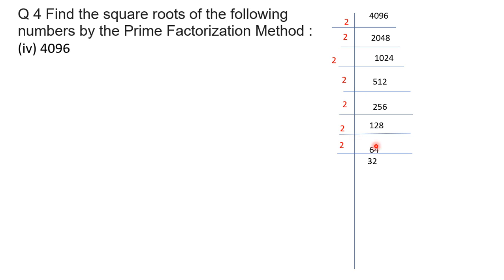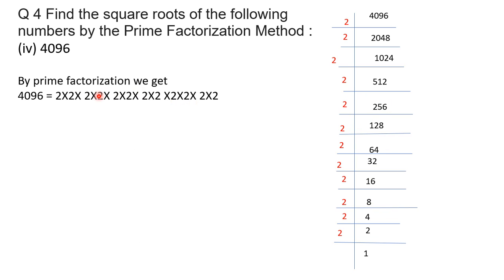Again this is divided by 2, and we get 2 threes are 6, 2 twos are 4, so 32. Again it is divisible by 2, so we divide by 2, and 2 ones are 2, 2 sixes are 12, 16 is the quotient. Then again it is divisible by 2, so 2 eights are 16, and again divisible by 2, so 2 fours are 8. Again we divide by 2, so 2 twos are 4, and the last 2 is divisible by 2, so 2 ones are 2. In this way we solve the problem by the prime factorization method.